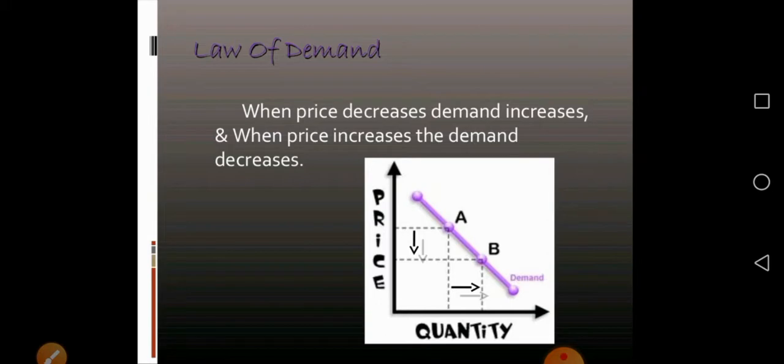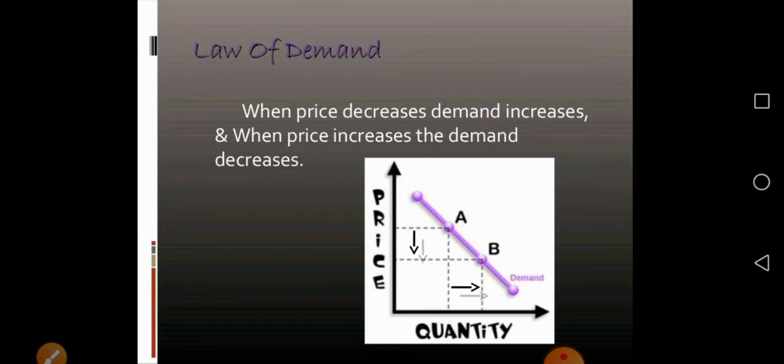The other things mean the other determinant factors of demand. The demand determinant factors are the price of the product, income of the consumer, taste and preference of the consumer, substitute or complementary goods price, size of the population, geographic areas, and the age and gender of the customer. So these are all called demand factors. If all these factors are the same, only a change in price gives a change in quantity demanded. That is called the law of demand.